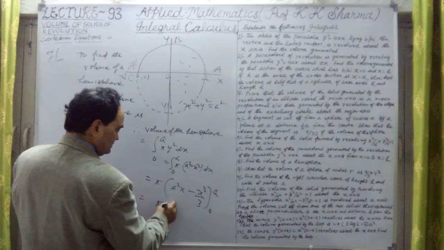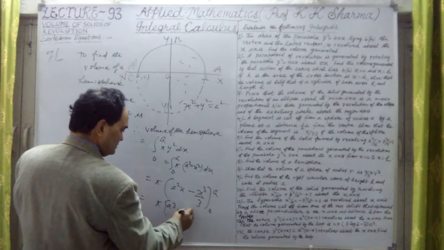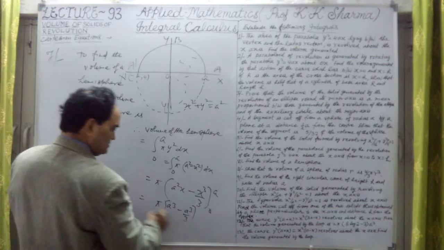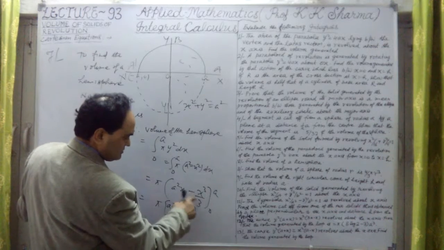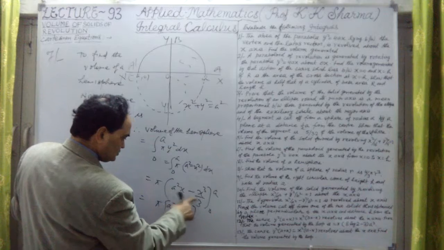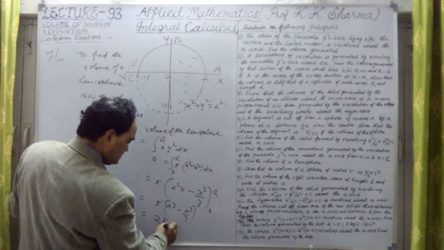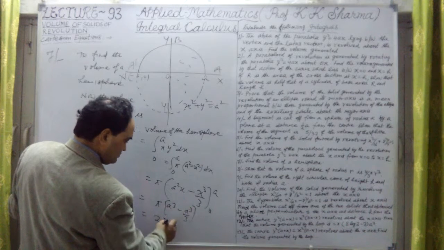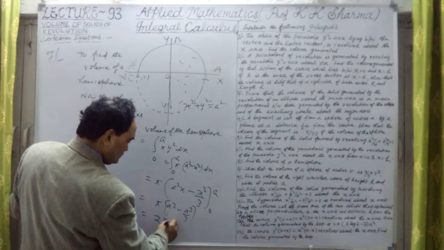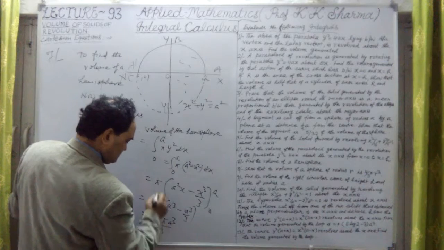This is pi into a cube minus a cube upon 3, because at the lower limit 0, every term will be 0. Each term will be 0. This is only this value. This is nothing but 2 pi, twice of a cube upon 3. That means 2 pi a cube upon 3.